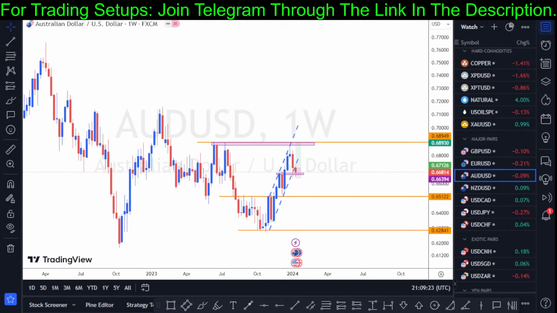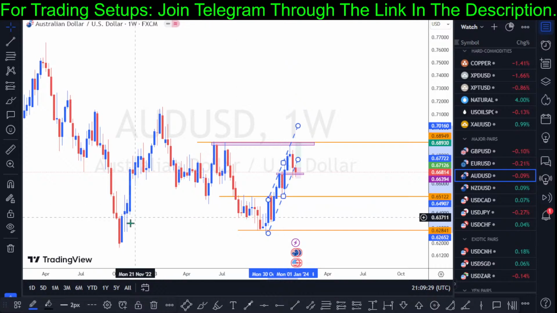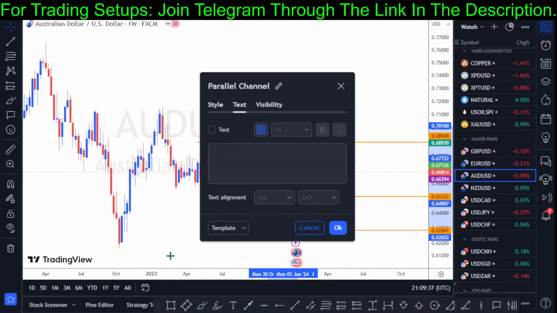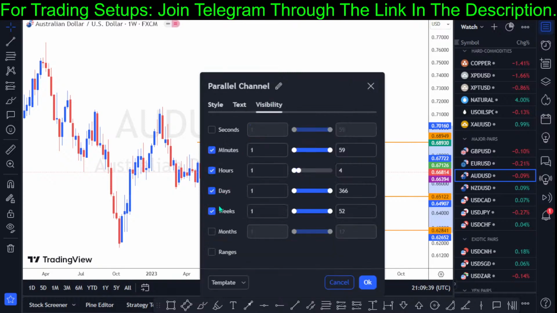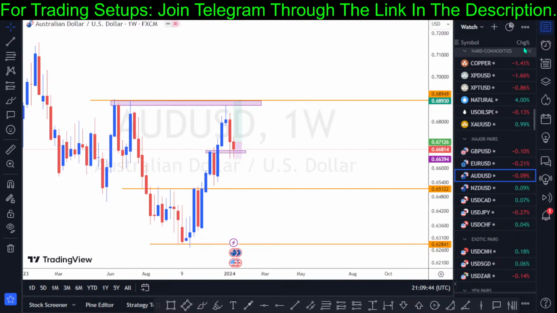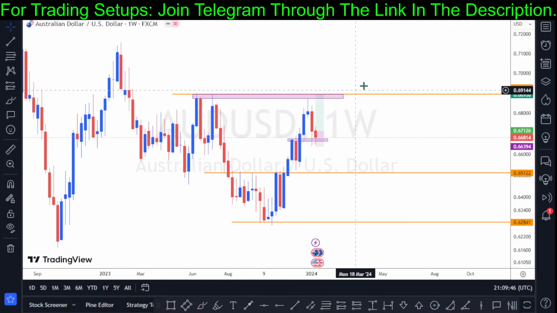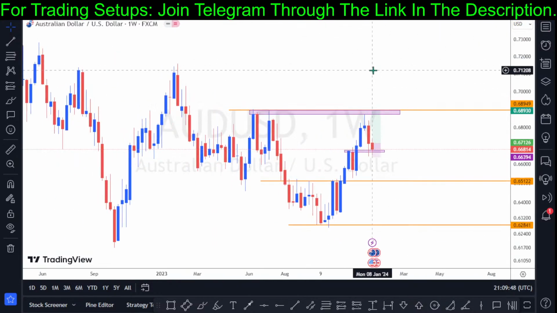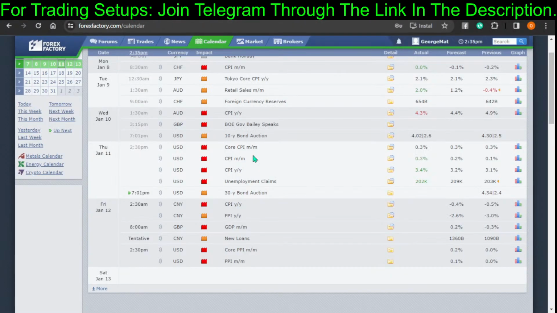I told you guys I took a trade on the Australian dollar paired against the USD, but I exited my trade based on the fundamental release that came out last week. I have to exit my position because the news was in favor of the USD currency pairs. I was longing the Australian dollar paired against USD. Because of the news, I have to exit my position. And this is the news.